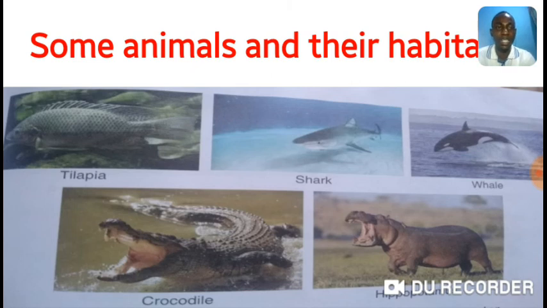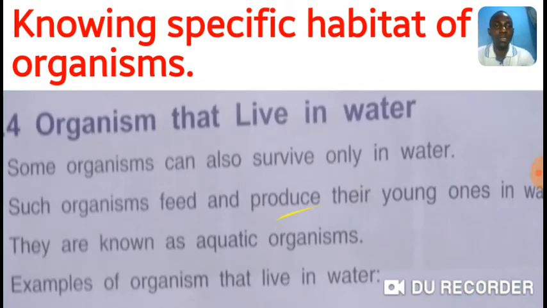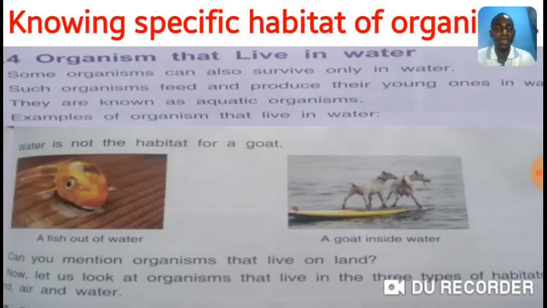Water is not the habitat for a goat. So you could see from the picture on your right, those goats are going to fight for their lives, because if they don't survive on what they are standing on, they will drown, because water is not their habitat.